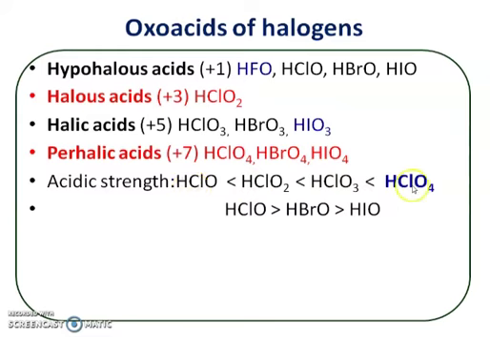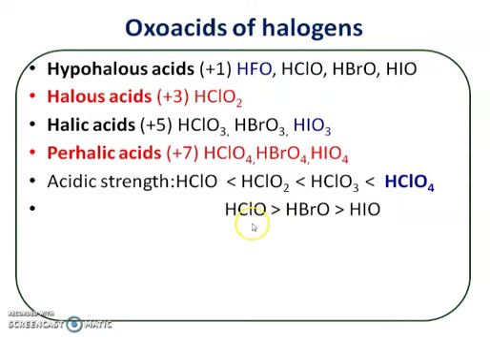Acidic strength increases from hypochlorous acid to chlorous acid to chloric acid to perchloric acid. So perchloric acid has the highest acidic strength, whereas hypochlorous acid is a comparatively weak acid. From hypochlorous acid to perchloric acid, progressively one oxygen atom increases, and therefore their acidic strength also increases.